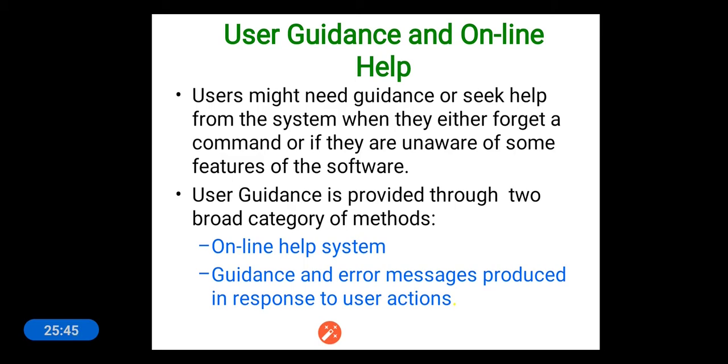User guidance is provided through two broad categories of methods. One is the online help system, and the other is guidance and error messages produced in response to user actions. So this is what offline help is.